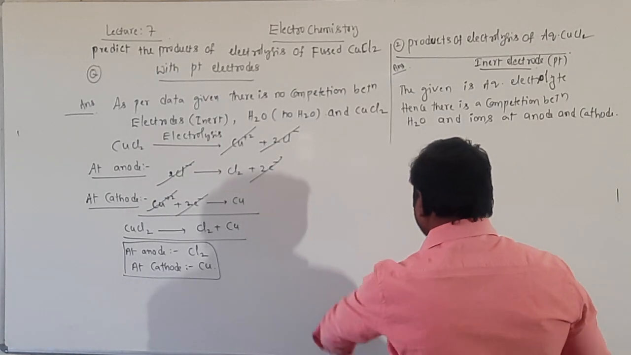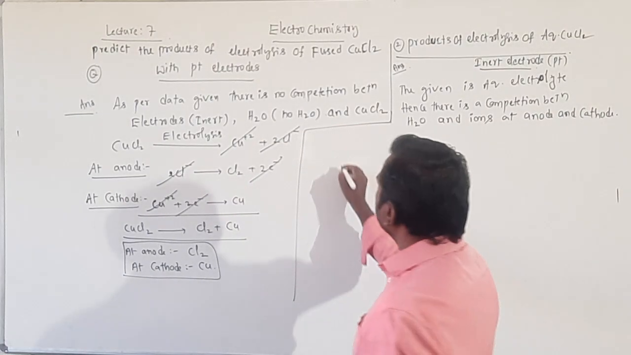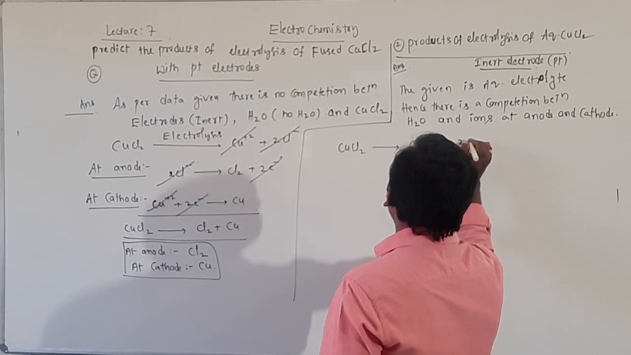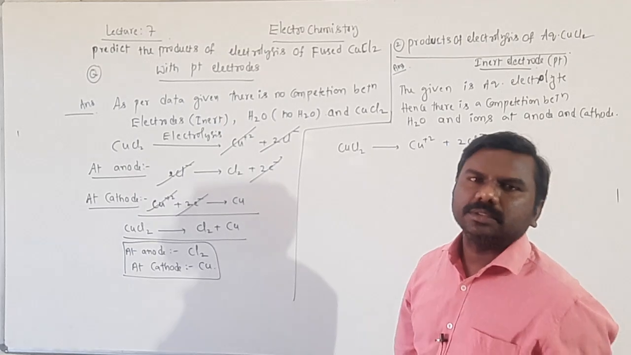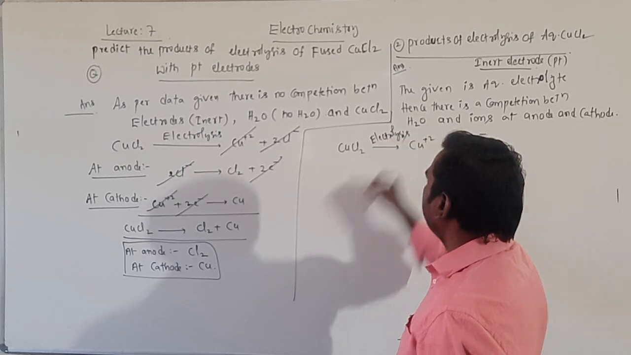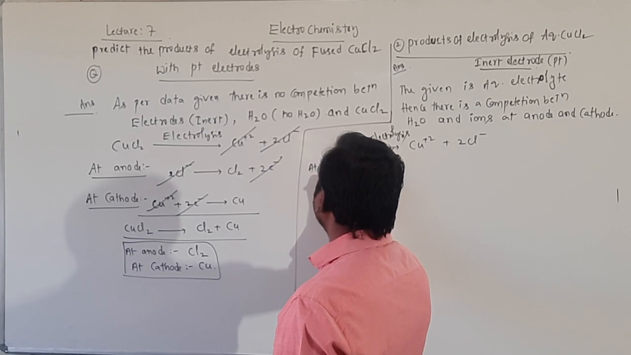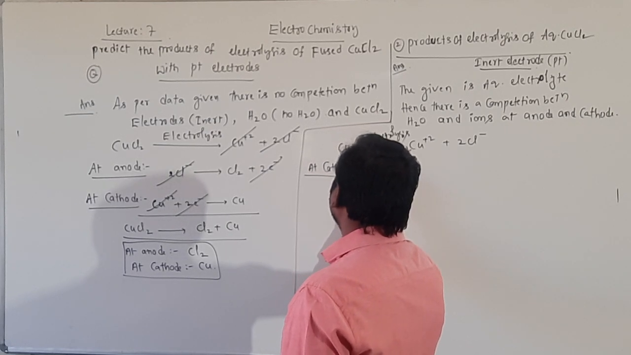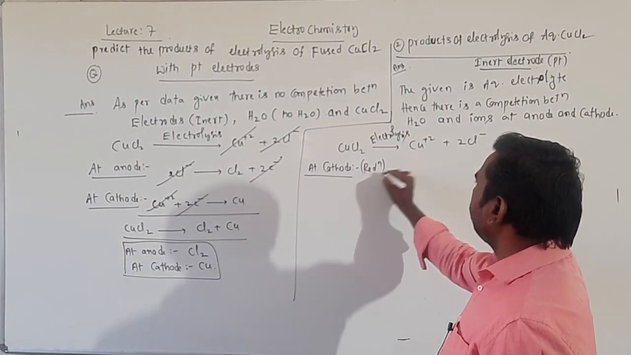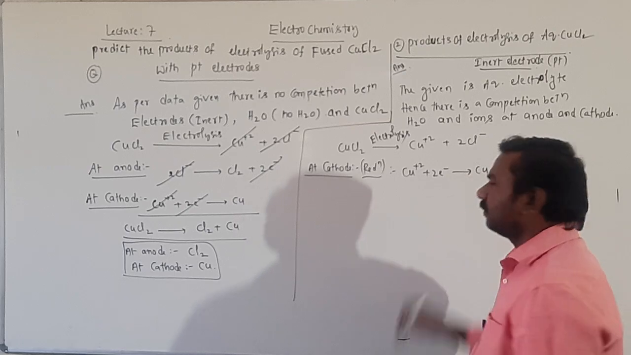Now, the first one, I am writing here clearly, students. CuCl2 decomposes into Cu2+ plus 2Cl-. By passing electricity, this happens. It is the electrolysis phenomenon. At cathode, first I am taking it. Generally at cathode reduction takes place. Cu2+ gains 2 electrons, then forms Cu.